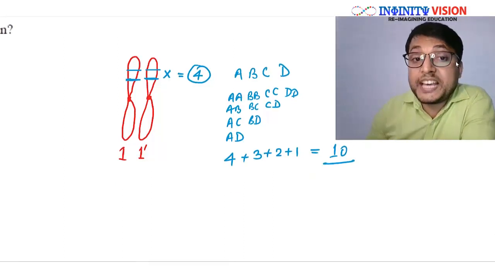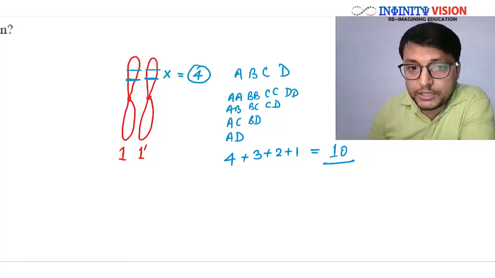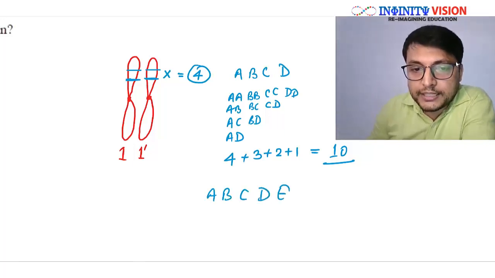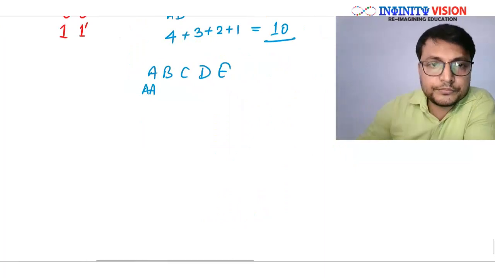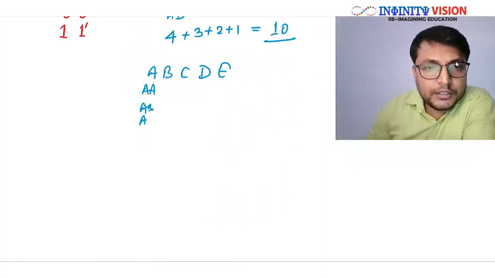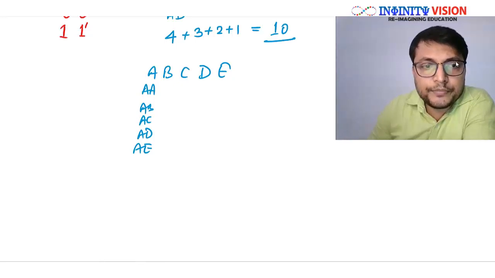Suppose there would be 5 such genes, then what would have happened? A, B, C, D and E. In that case, again, the possible combinations here would be AA, AB, AC, AD and AE. Total how many? 1, 2, 3, 4 and 5.